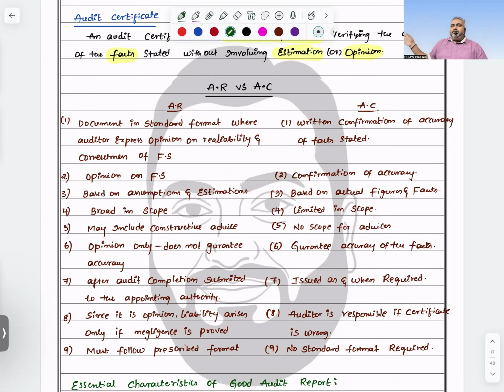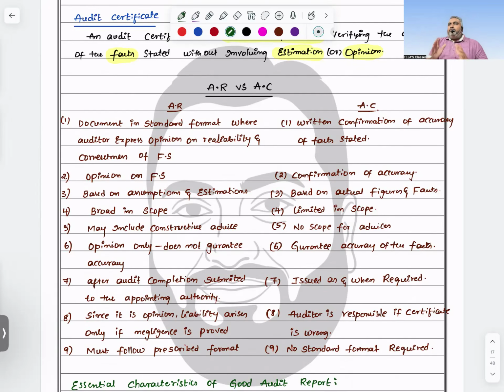Next one. Since it is an opinion, liabilities arise. The auditor is responsible if a certificate is wrong. Only if the certificate is wrong am I responsible. But from the opinion point of view, liabilities are there. Even as we discussed right now, penalties under Section 34 come into the picture. Definitely the auditor's liability arises only if it is proved he didn't perform his duties in a professional manner. But in certification, if it is wrong, then he is liable.